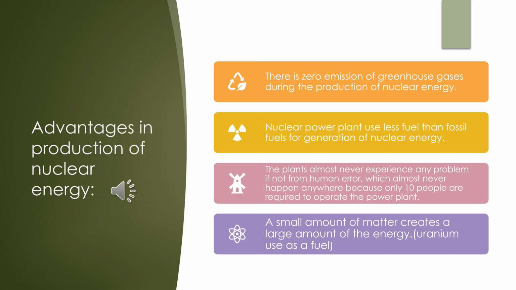The third one is that the plants almost never experience any problem, if not from human error, which almost never happens because only 10 people are required to operate the power plants. The fourth one, a small amount of matter creates a large amount of energy. Uranium, plutonium, or thorium we use as a fuel to generate a huge amount of energy with less fuel consumption.